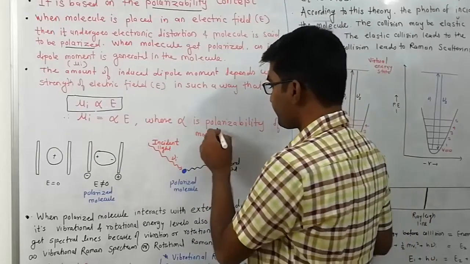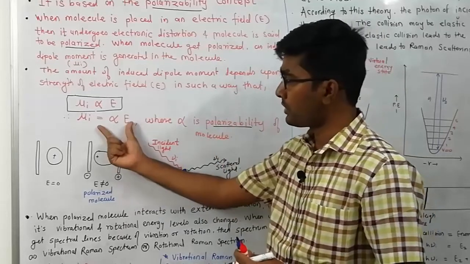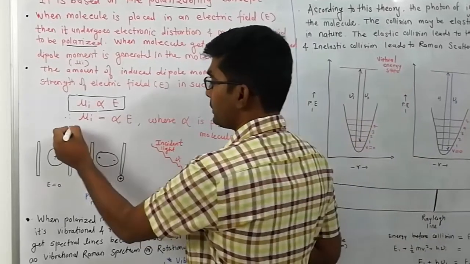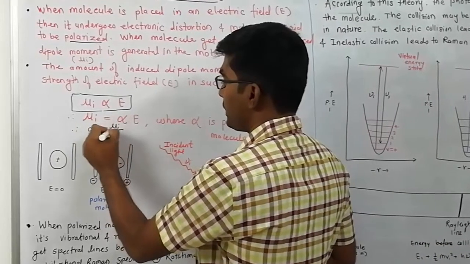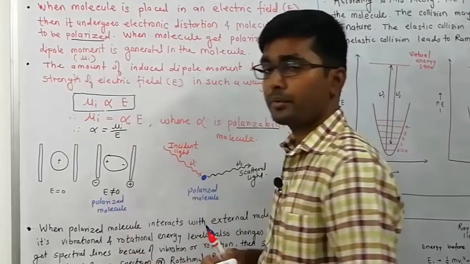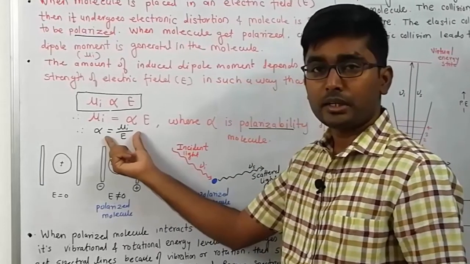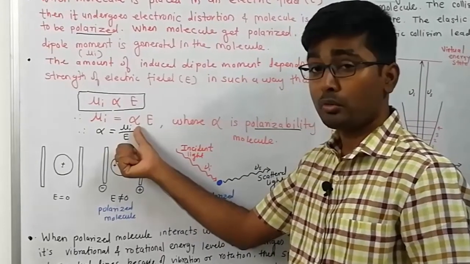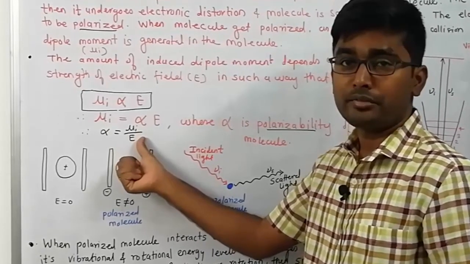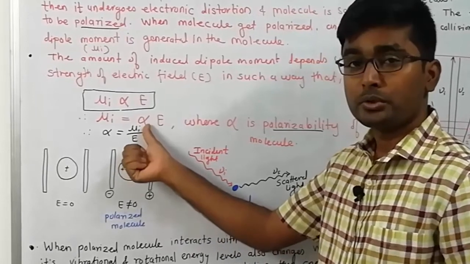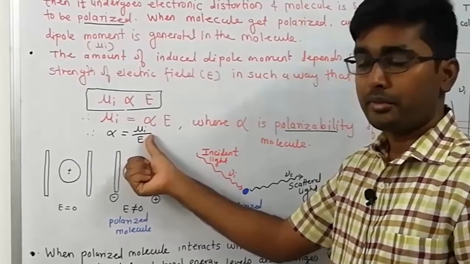We can define the polarizability of the molecule based on this equation. Therefore, the polarizability is equal to mu I upon E. It means that the polarizability of a molecule is nothing but the induced dipole moment in the molecule per unit electric field strength.